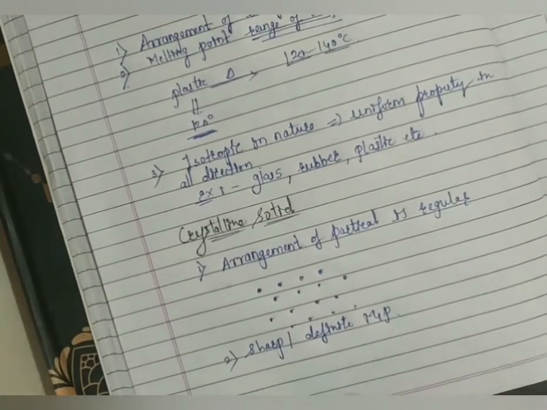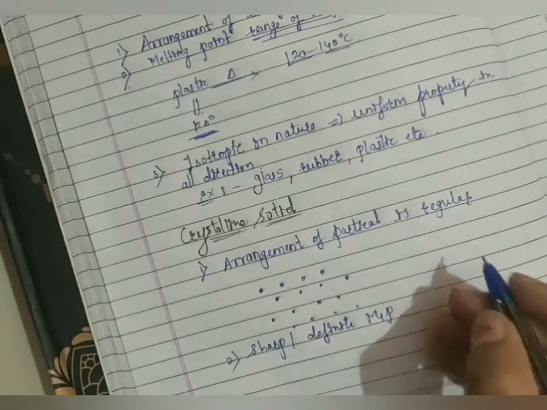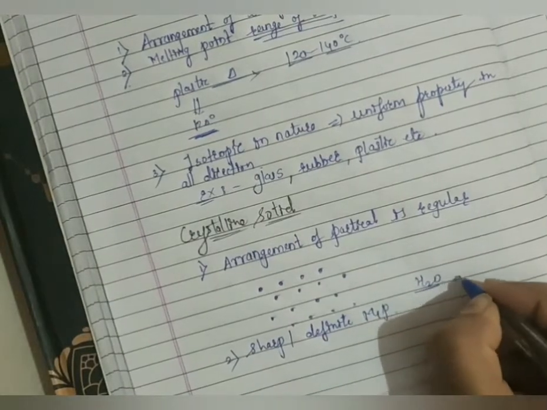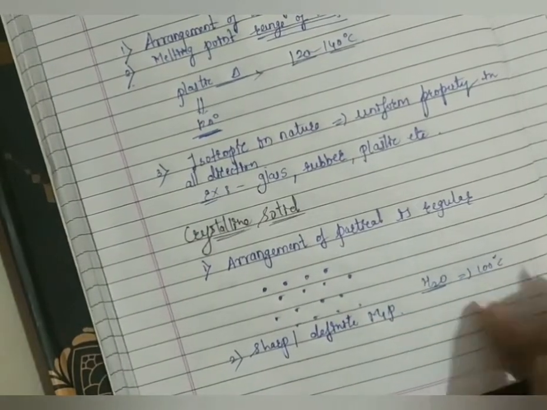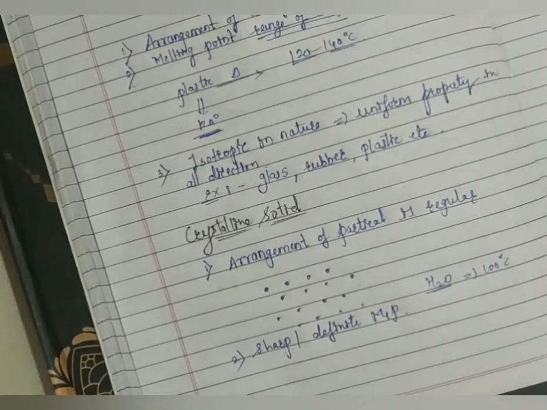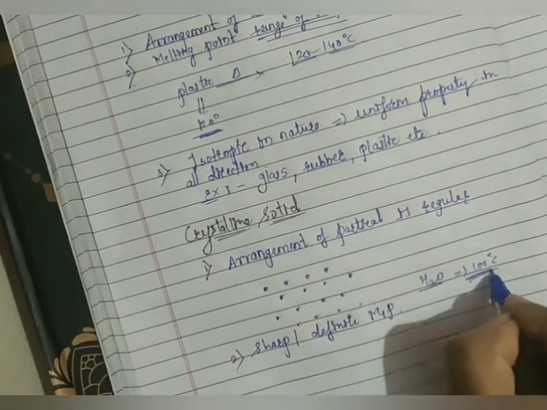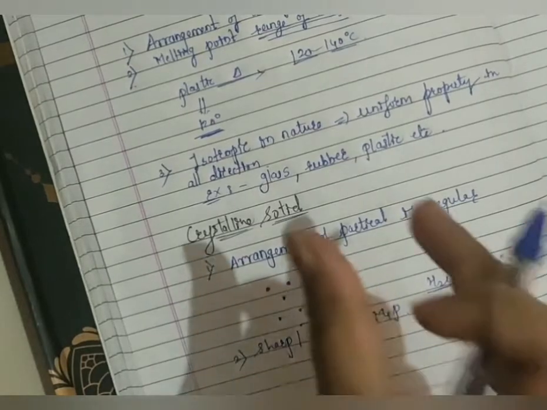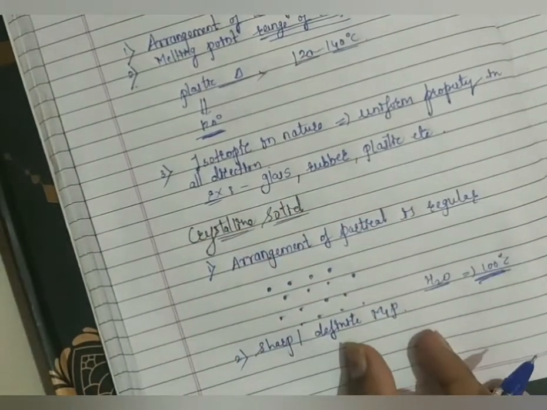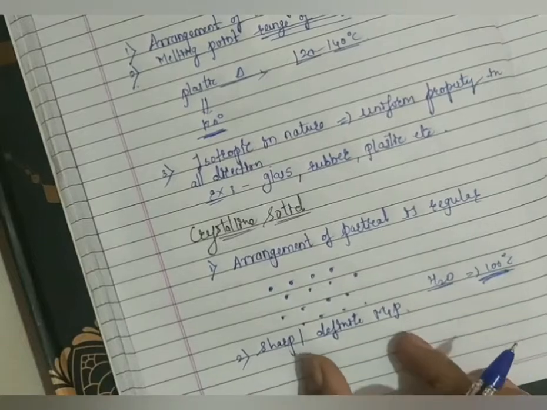Definite means at a fixed temperature. Suppose I take an example like water. Water will boil at 100 degrees Celsius only. Yes or no? We can't say that water will boil in a range of temperature like 98 to 100. We can directly say water will boil at 100 degrees Celsius only. Like that, the melting point of a crystalline solid will be definite.